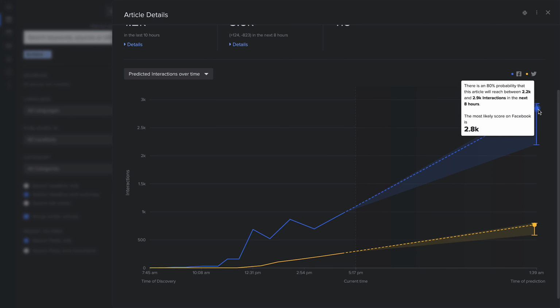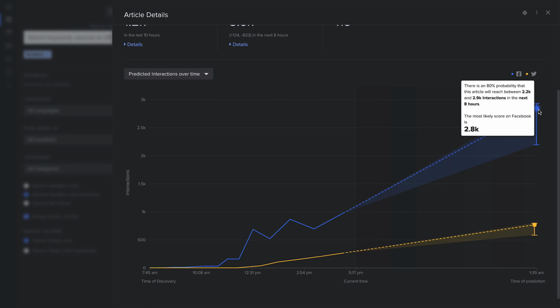Now the predicted interactions metric is perfect for spotting trending articles and Facebook posts, validating their popularity, and then using that to maximize your own content opportunities or through mitigating the risk of emerging negative stories. As I said, the longer we track a story, the further into the future we can predict with accuracy. We also revise our prediction every time we collect a new data point for an article.